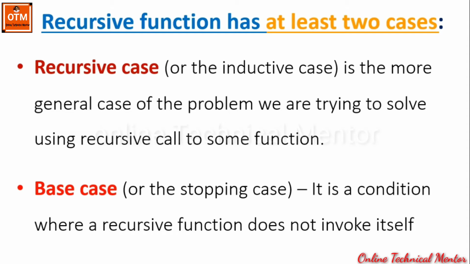So each and every recursive function requires a base case to stop the continuous recursive calls, because recursive calls are infinite. So for that you have to write a condition within the function so that when it encounters a particular or specific situation, the base case will be executed and it will stop the recursive call.